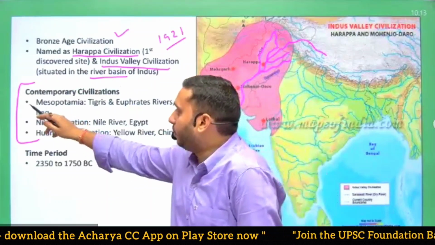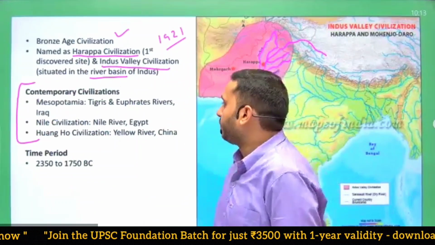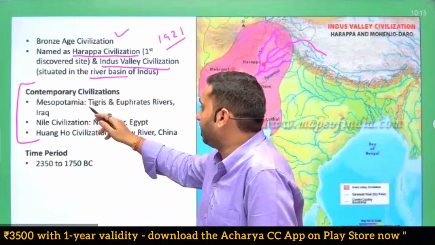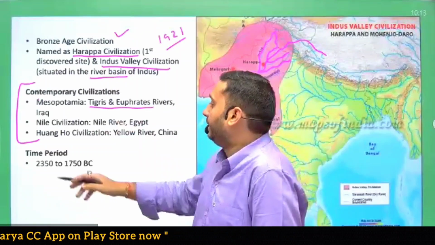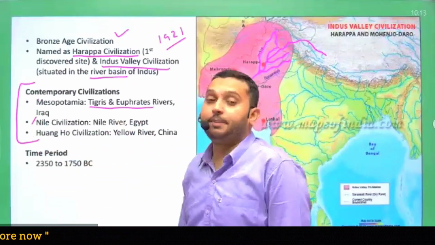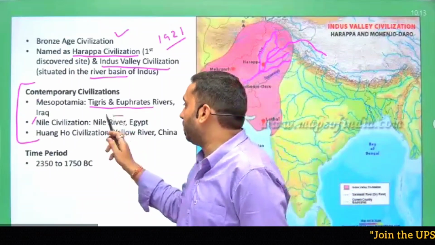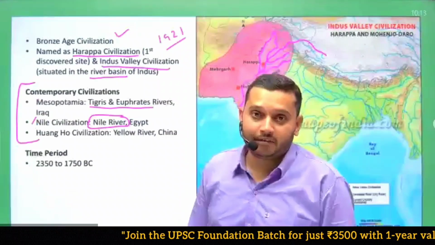First is Mesopotamia civilization. Maybe you have heard about this. This civilization developed in Iraq. There are two important rivers named Tigris and Euphrates. Similarly, there is another civilization known as Egyptian civilization or Nile civilization, which developed around the Nile River. One of the very famous rivers was the Nile River.